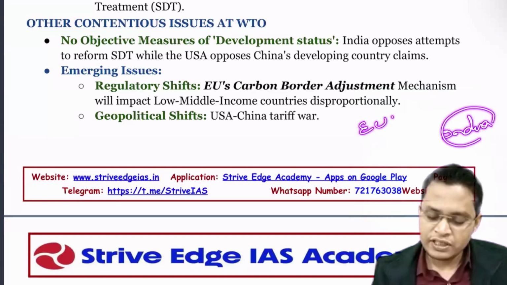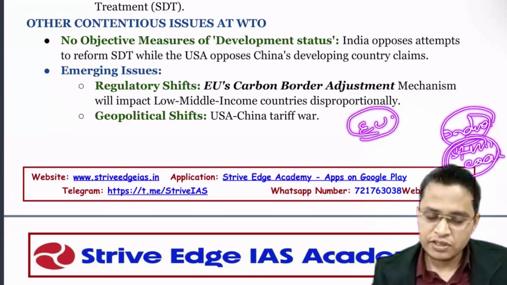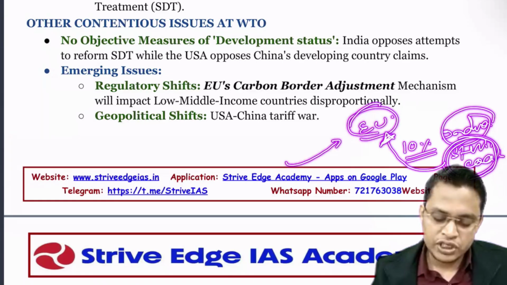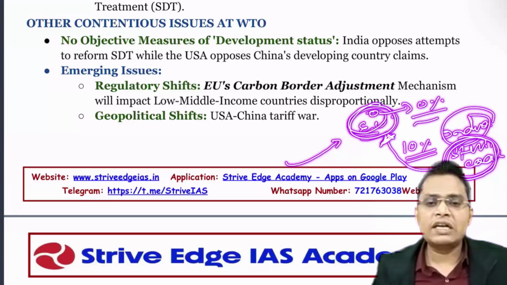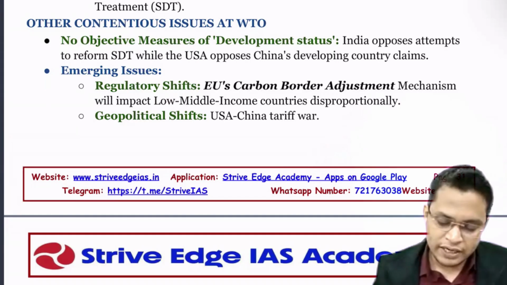So let's say we are manufacturing steel by using coal, but here the European Union will say that you are manufacturing the steel by using polluted sources, so we'll tax 10% on all your products. While if anything is produced within the European Union, steel will have zero tax. So that is what led to the creation of an extra barrier to our export. So that is what creates the problem.